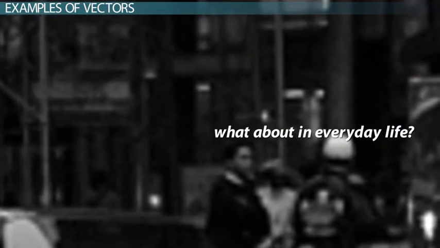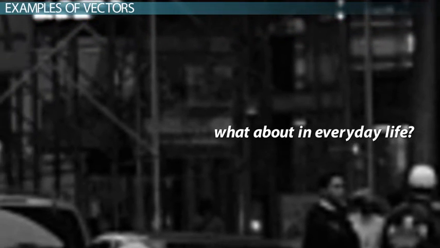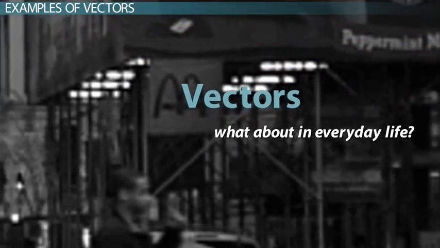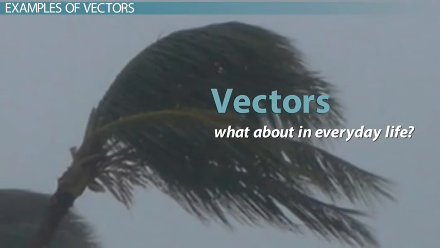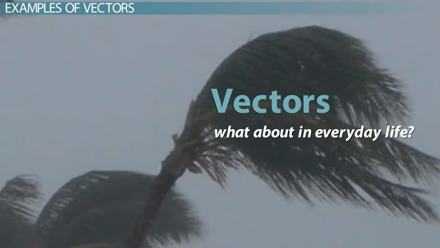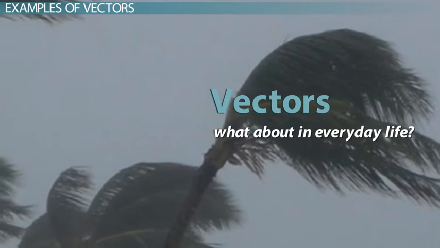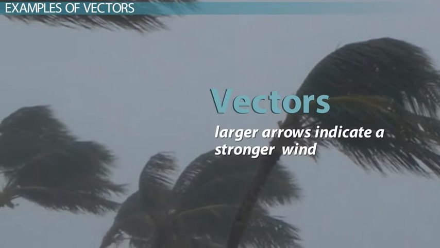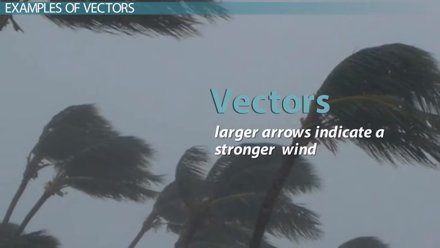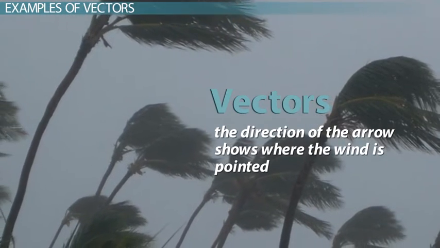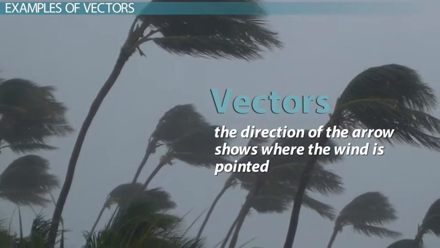What about in everyday life? Although there are considerably less overt examples of vectors in most people's life experiences, there are a couple. For example, if you've ever seen a traditional wind speed map on a weather report, the ones with lots of arrows of different sizes, those are examples of vectors too. The arrows are larger to indicate a stronger wind, and the direction of the arrow shows you where the wind is pointed. So a wind speed map is a map of vectors.